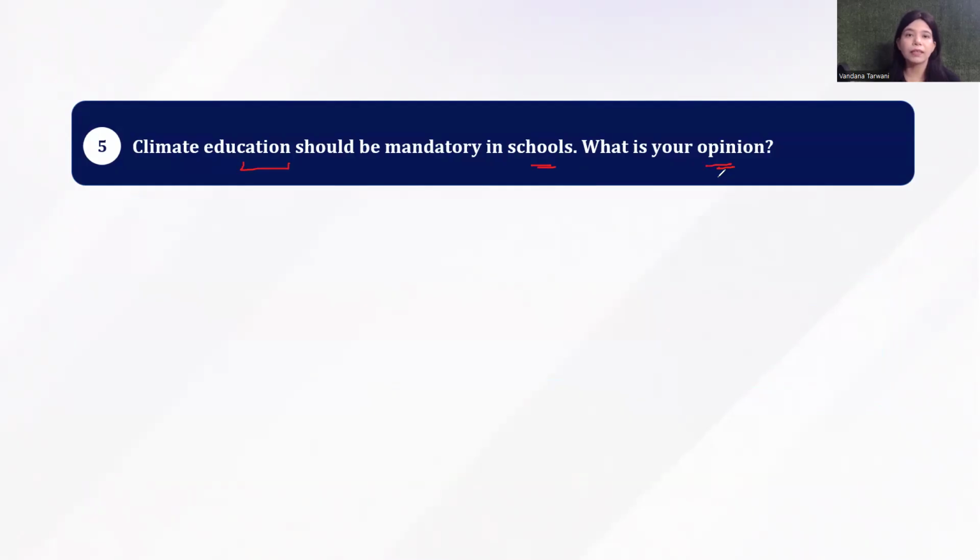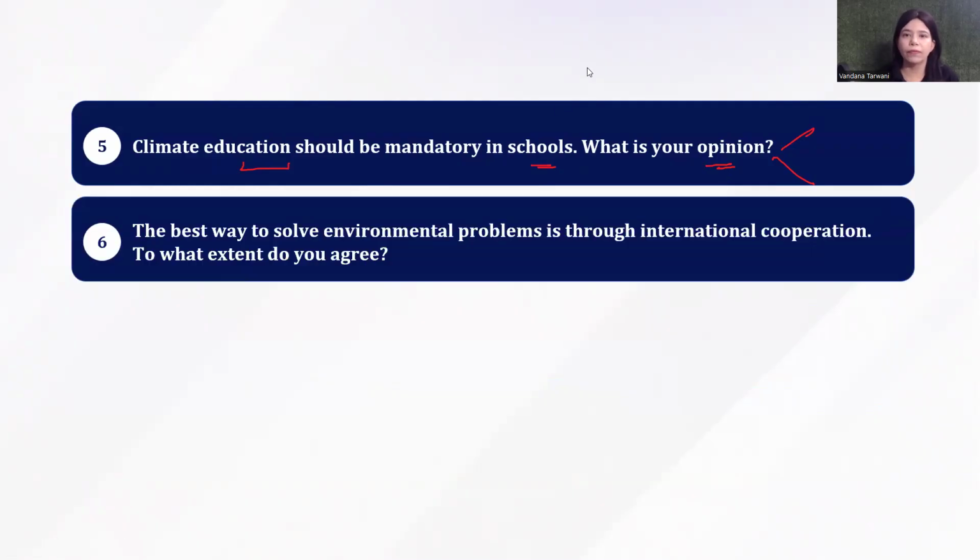If you say that yes, it should be mandatory, you need two reasons for two body paragraphs. And if you say that no, it's not necessary, again, you need two reasons for two body paragraphs. Moving on, next up here is: the best way to solve environmental problems is through international cooperation. To what extent do you agree or disagree?